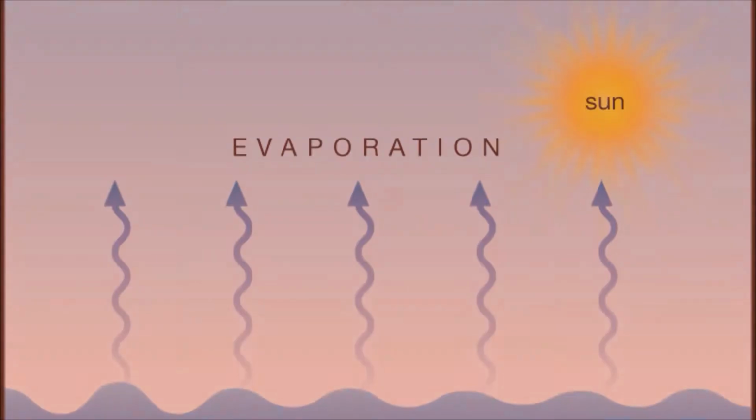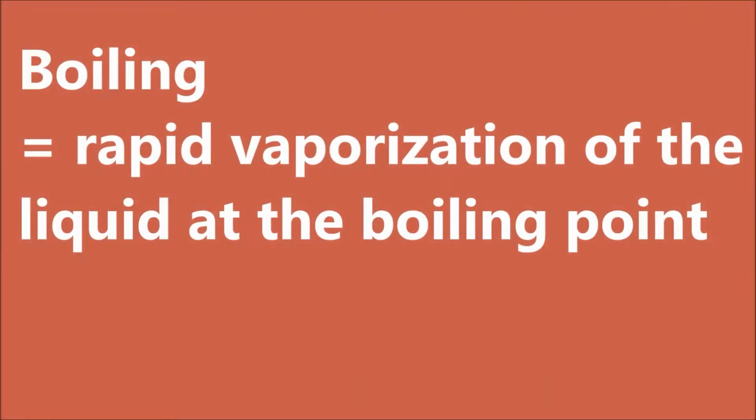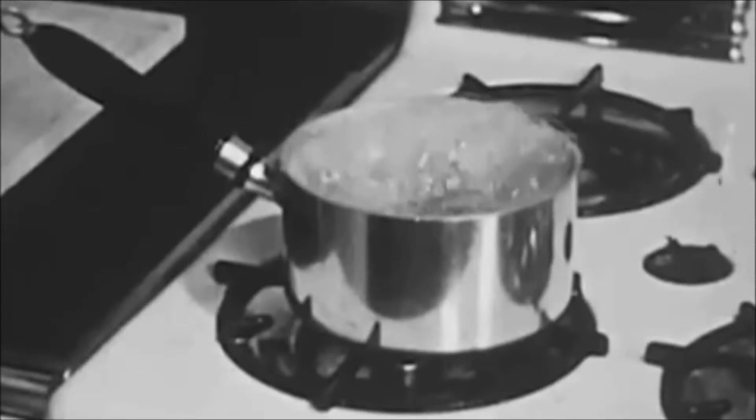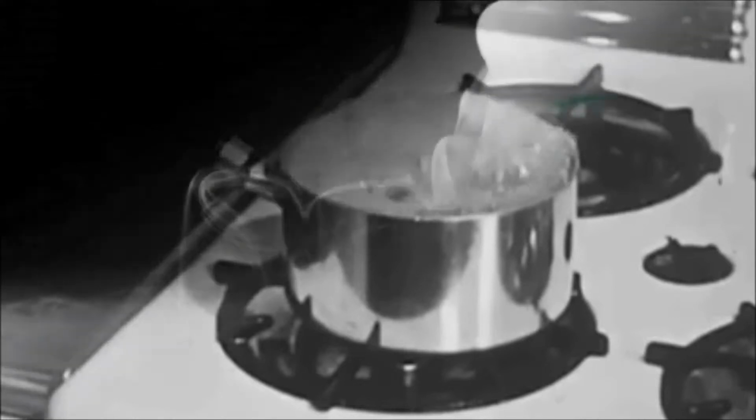becomes vapor. Boiling is the rapid vaporization of liquid at the boiling point. In this case, you would either add heat or lower the external pressure on a liquid to get to the boiling point very quickly. Both methods make vapor, but boiling is much faster. Now back to the phase changes.